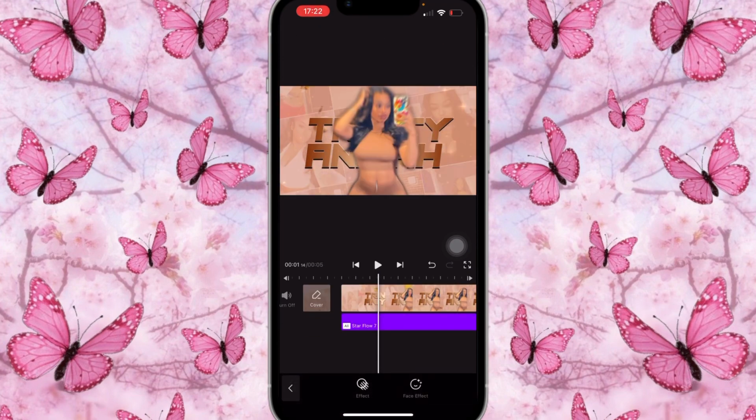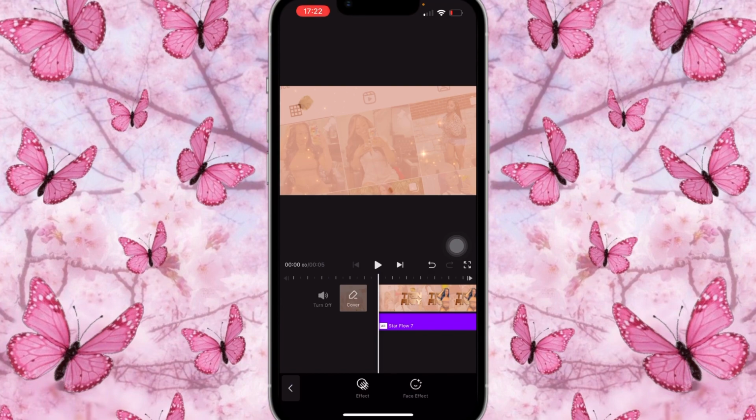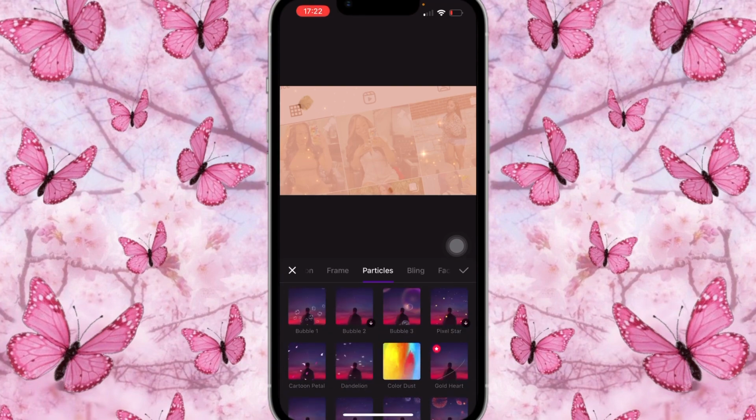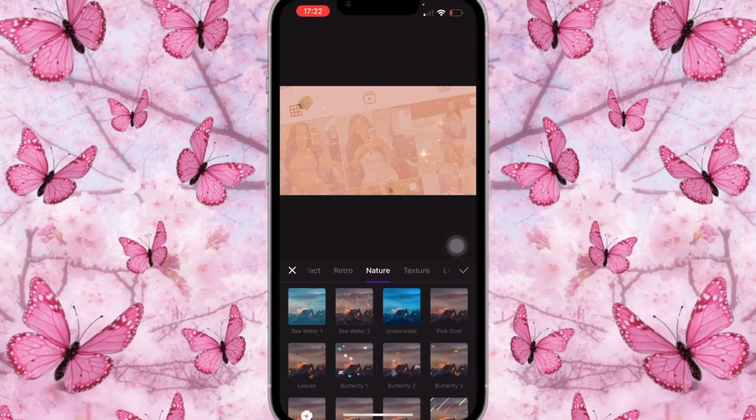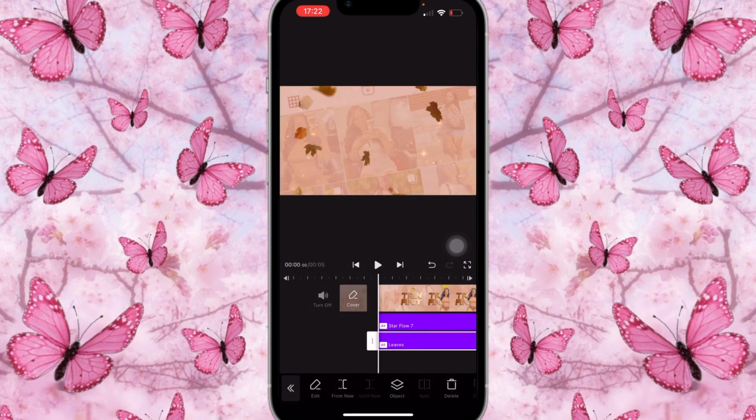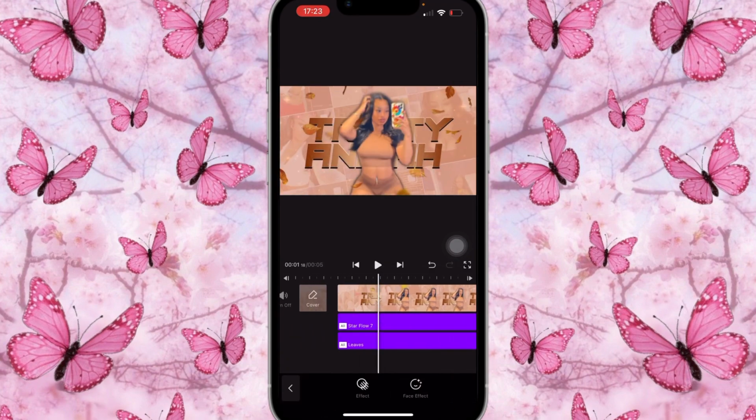Great. Effects. Oh, the leaves in front came off, so I have to add it over. Effects, go back into nature and click on leaves. Great. So make sure to open them up all the way to the end. Do not forget, or else it'll just put the effects on half of the video and you don't want that. You want it for the entire video.